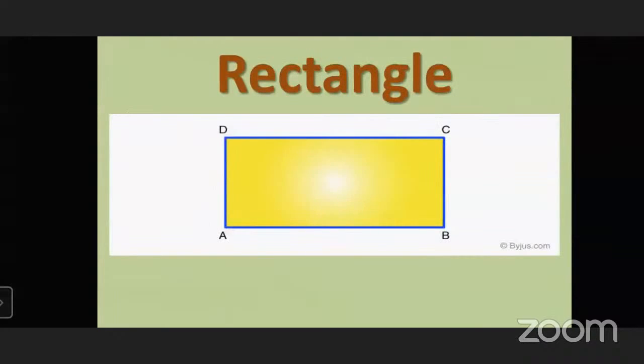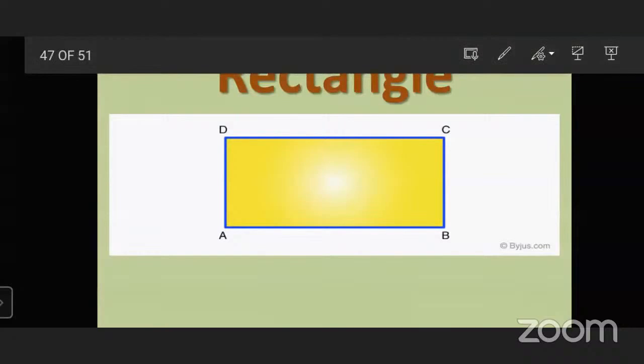Now, the rectangle. A rectangle looks like a square, but it is not totally the same as a square. For example, you see here a figure, rectangle ABCD. So tell me the difference between the rectangle and the square.